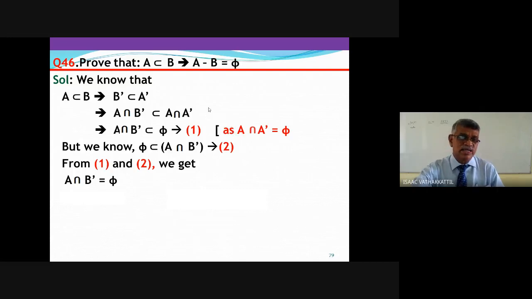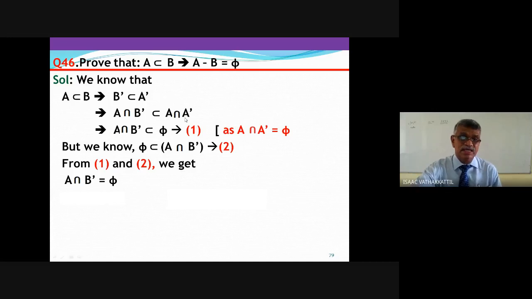But do you remember A intersection B dash is nothing but A minus B? Why? A intersection B dash is those elements which are in A and not in B. Which are in A and not in B is as good as A minus B. So no need to prove that. It is the same definition.